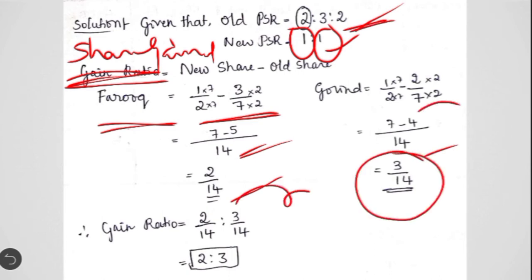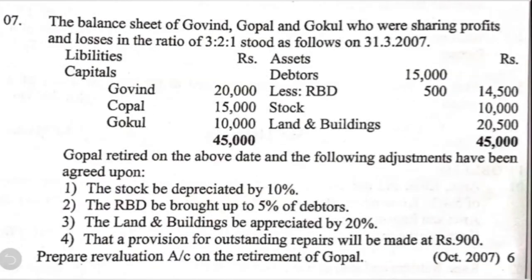So in this case also the denominator is equal, so the values in the numerator can be taken as the ratio, that is 2:3. A very simple question which comes in the exam for 6 marks. Please do attempt this kind of question. Okay, then the third question is with regard to preparation of revaluation account.